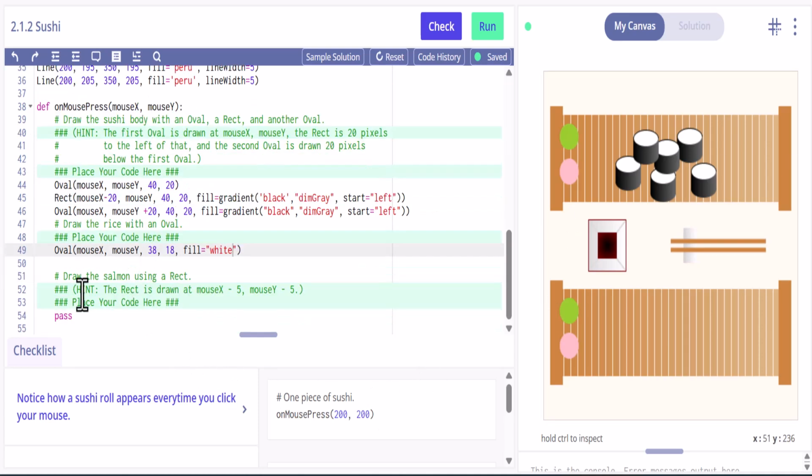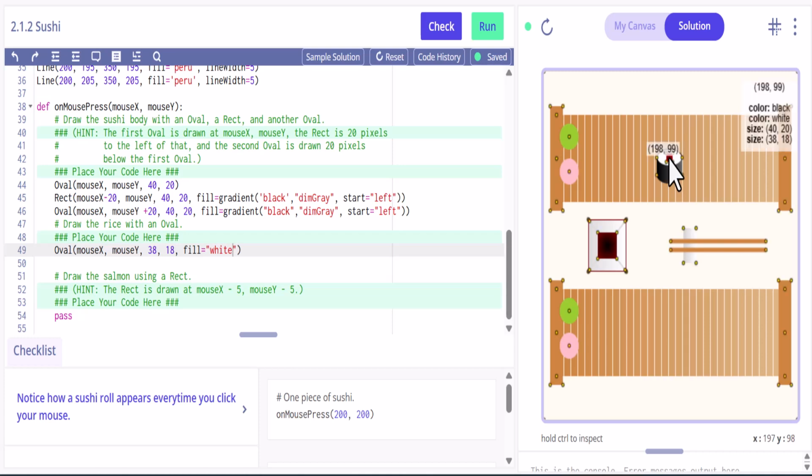Now we just have to do the salmon, which is a rectangle. They give you the shapes for that. So if I go look at the solution here, you can see the gradient is salmon and crimson. And we'll make those a little less than the mouse X, mouse Y, and we'll just see how that works.